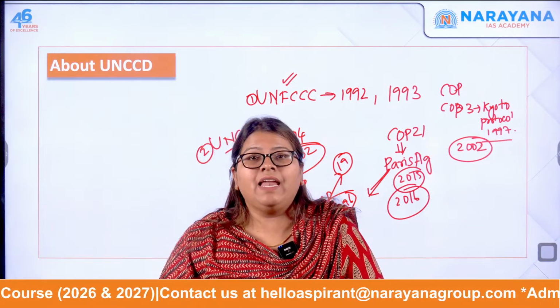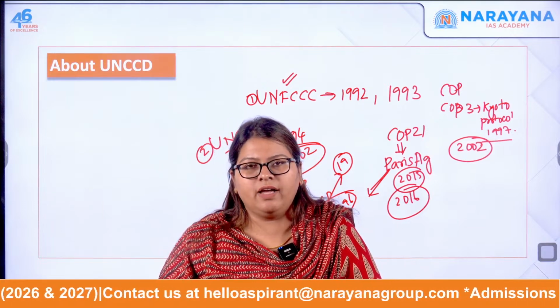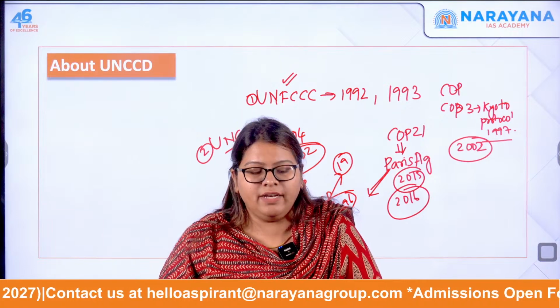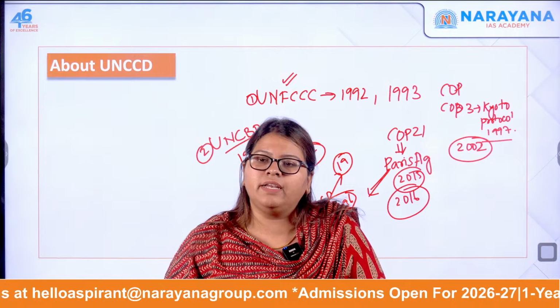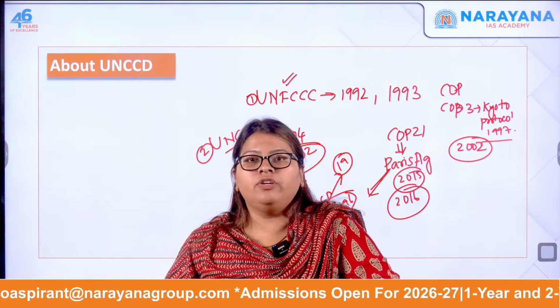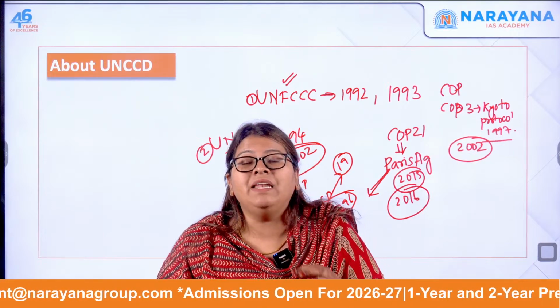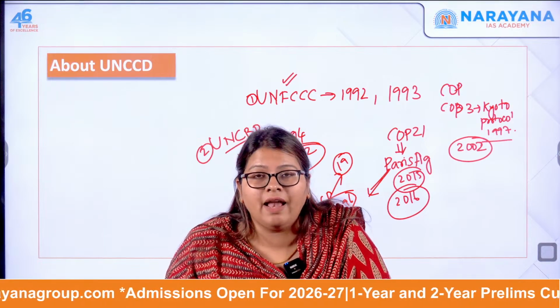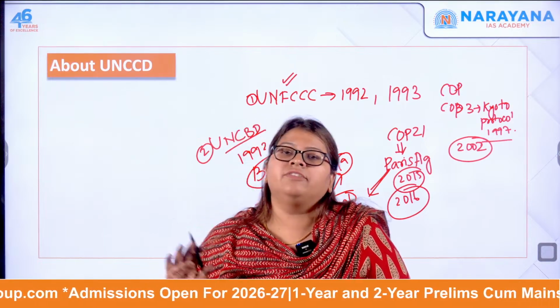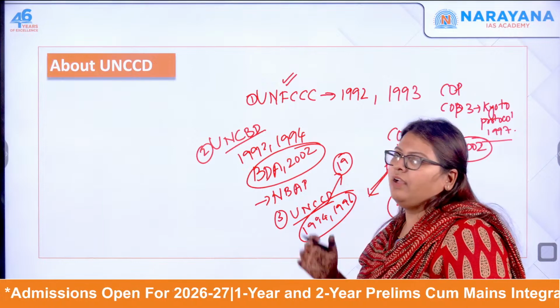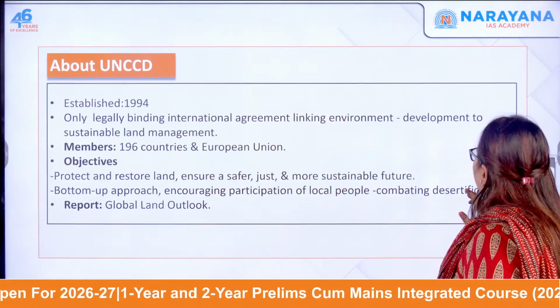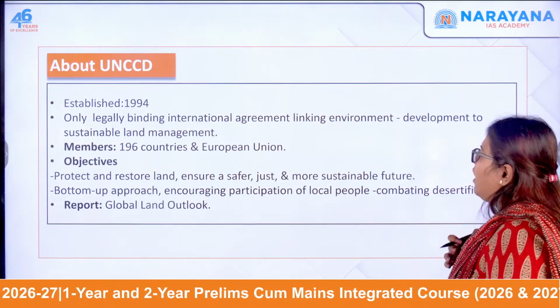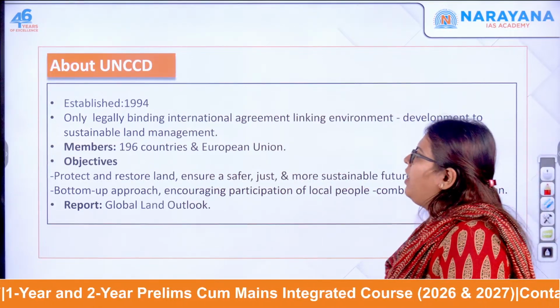According to the LDN targets we saw, the Land Degradation Neutrality targets, India agreed to restore 26 million hectares of land by 2030. So these are the Rio Conventions. Now let's quickly look into what UNCCD is about, so that even if prelims asks questions on that, you'll be able to answer.